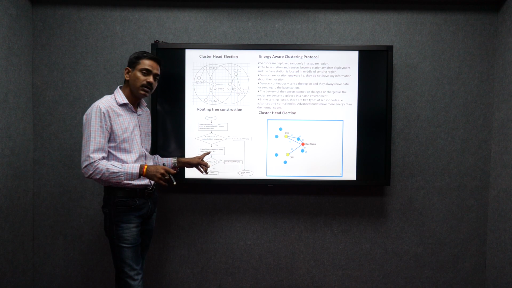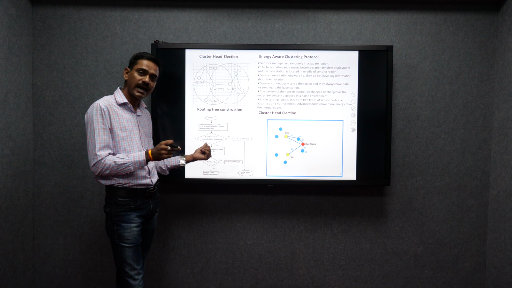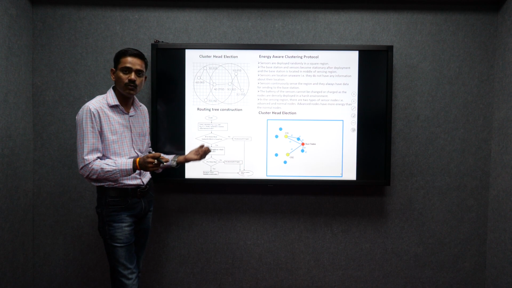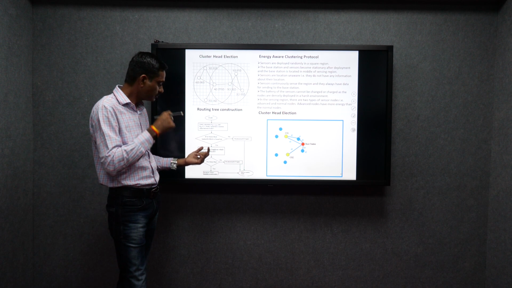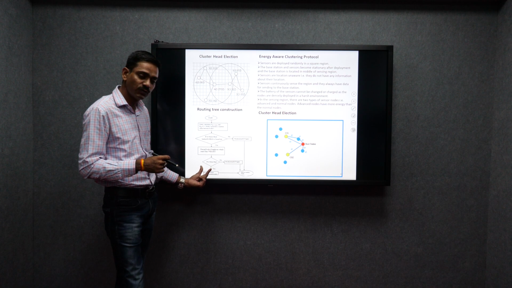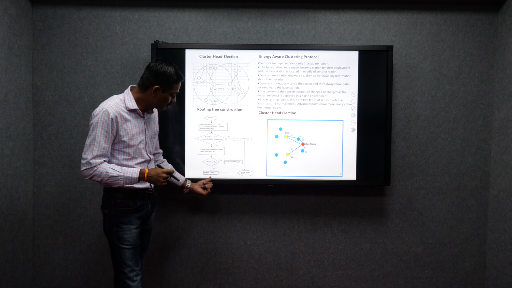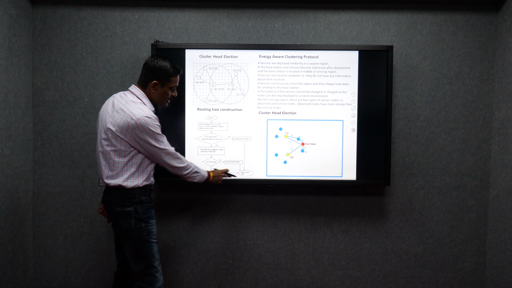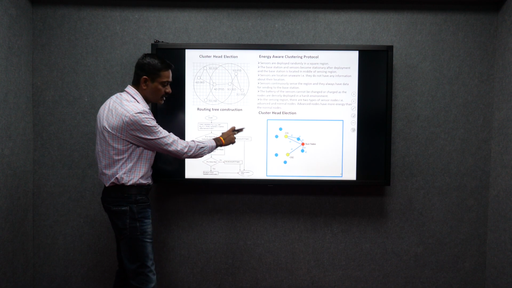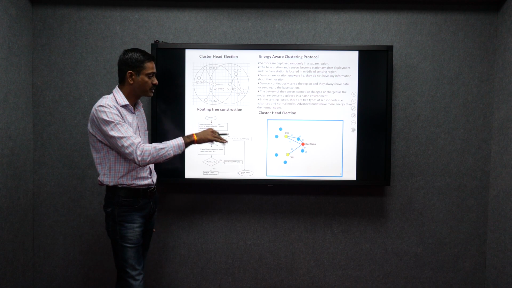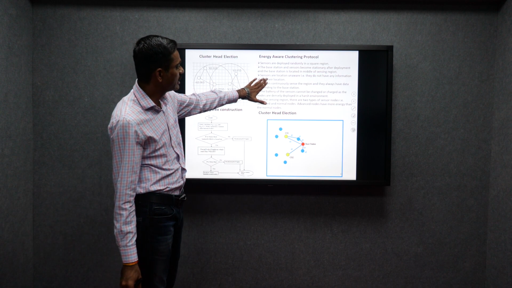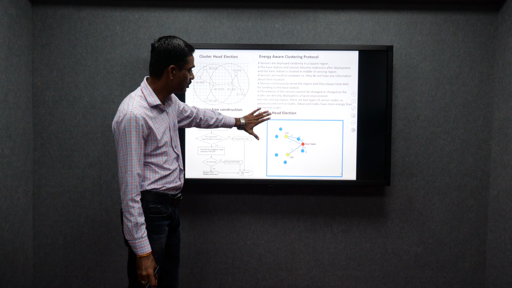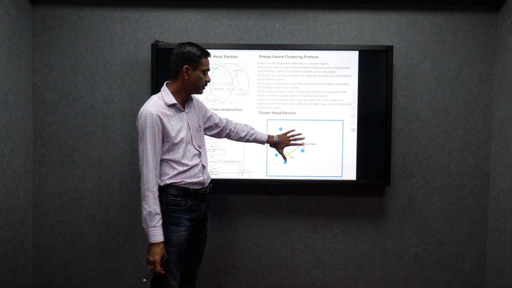Okay, and it is identified with the help of their ID and the mask. ID means the name of the node, and the child is how much energy they have. After that, the cluster head formation is created, and then it will broadcast this information to the next recipient in the next zone area. So the end of the process is broadcasting the cluster head information. So this is actually the energy clustering algorithm I am applying. These are the steps I follow, and this is the simple cluster head election formation.